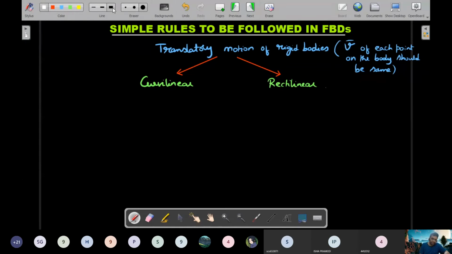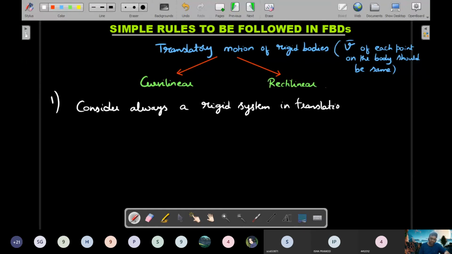Okay, so let's write one by one quickly. Consider always a rigid system in translation. I'll give you an example as an idea of what I meant there. So imagine you are given a simple